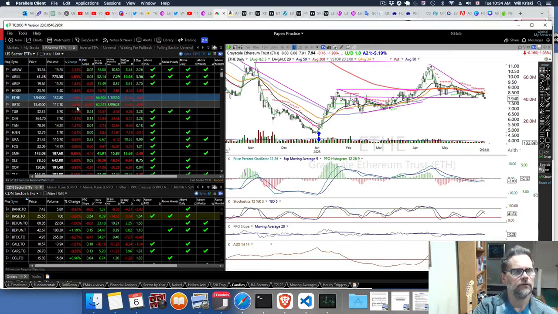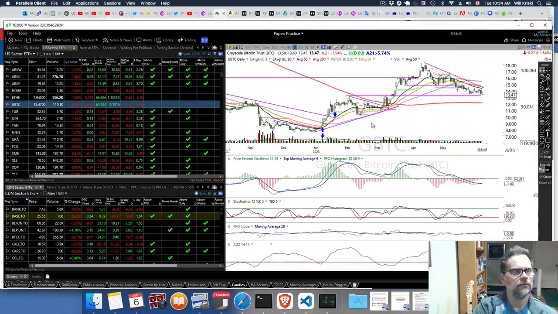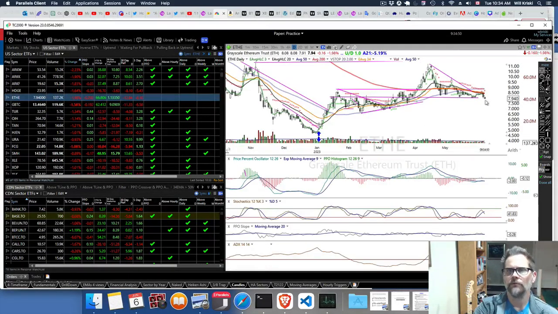So it's right at a critical point where it could head down a lot more. But people will be buying dips and things, so we'll see. It's a battle out there.